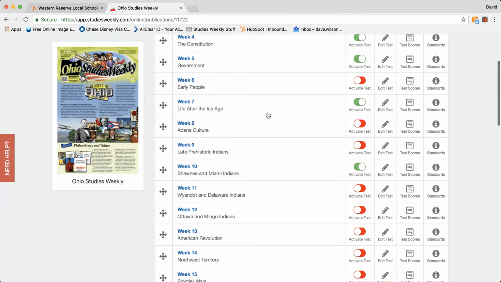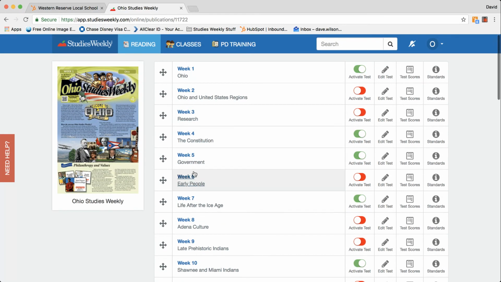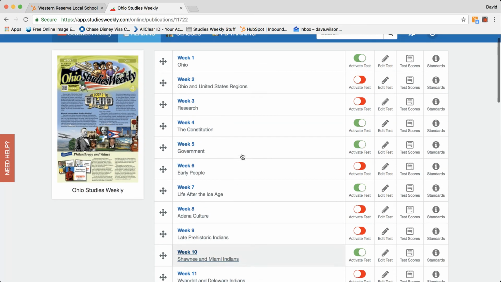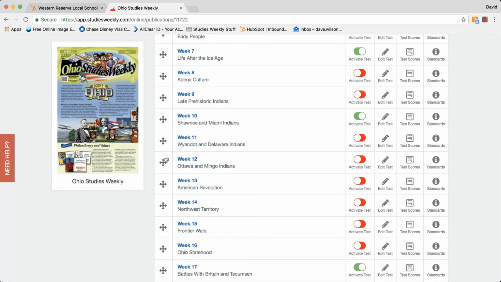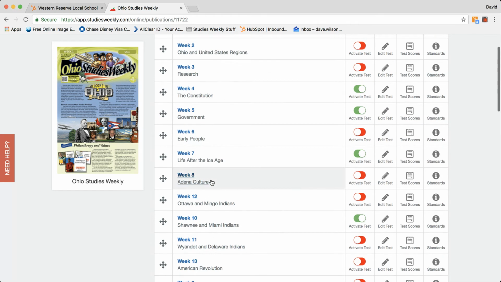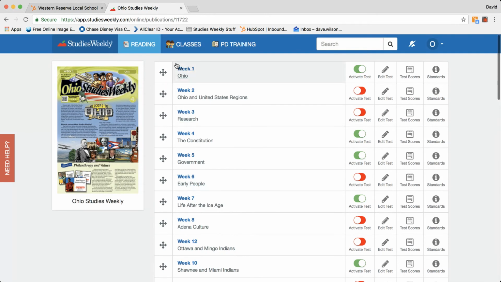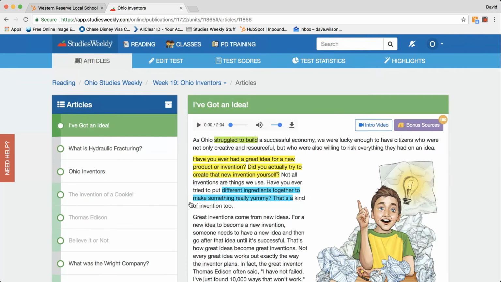To view the online version, you can just click into any of these weeks. Before I go in, I wanted to show you that if these weekly units don't match your curriculum map, you can click this little four-prong arrow and drag these weeks around and put them in any specific order that you want. Whatever order you put those in, that's the order that the kids will see when they log in. I'll go ahead and click into week number 19, Ohio Inventors.